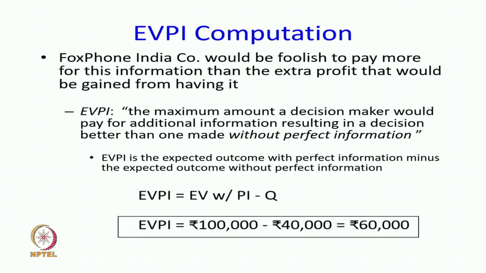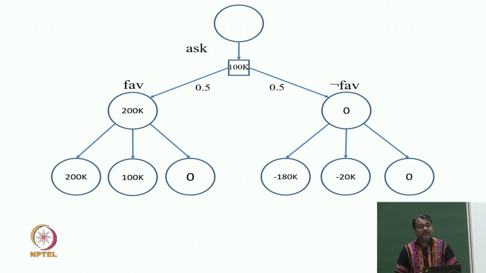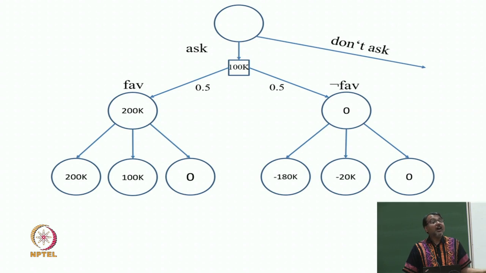The expected value of perfect information is the expected value with perfect information minus the expected value without information, and this equation stays forever. And in terms of the graph, what is happening is that I can also not ask the economist, that is my other possible edge. And I know that if that happens, I will make an expected value of 40K.